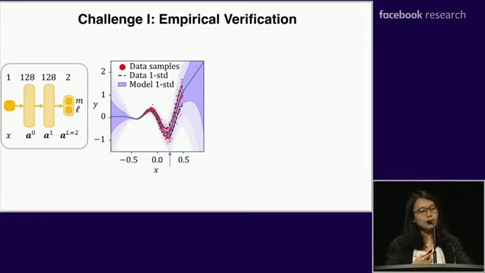Here I show the empirical verification of how well our deterministic approximation can approximate the histogram of the samples for a neural network. The left is a two-layer neural network, and the right is the model fit. The red dots are the data samples. The output of the neural network consists of two nodes.